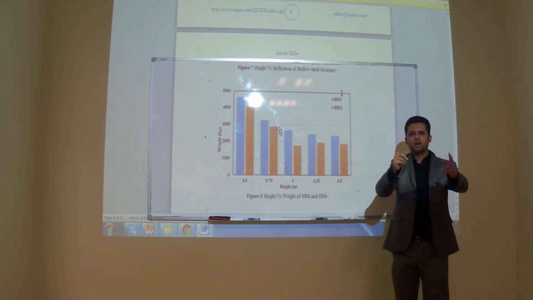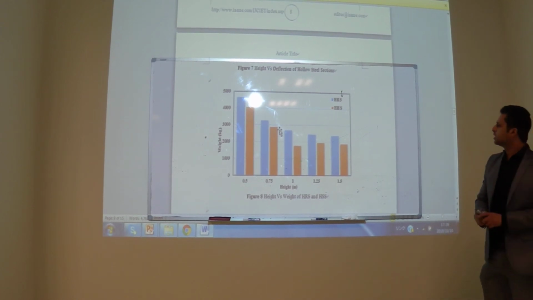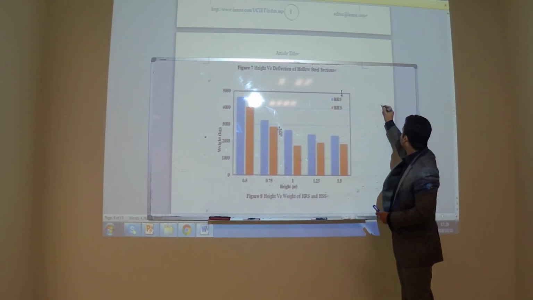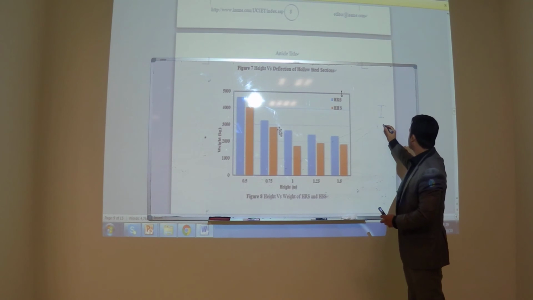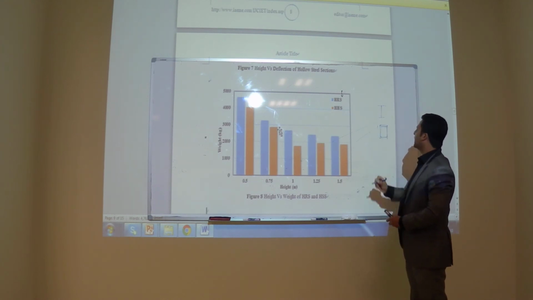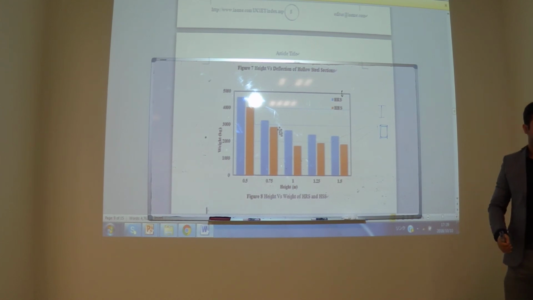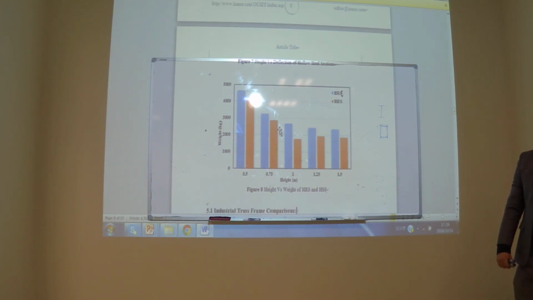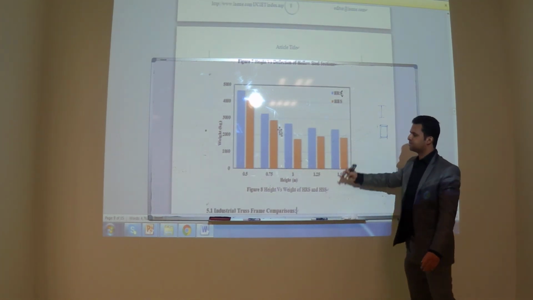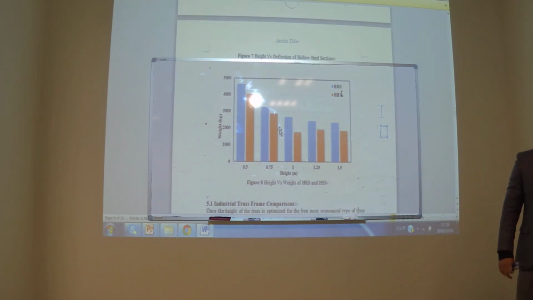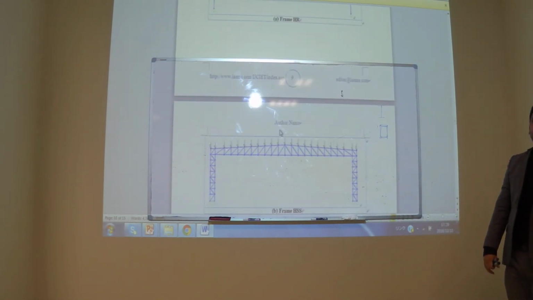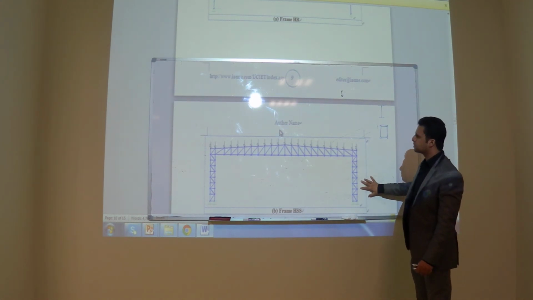I mean, you have the I section here. This is the I section. Many people use this for the trusses, but what I did, I replaced this I section with the tube, HSS being hot rolled hollow steel tube. So again, now the weight further reduced. And then, instead of providing the steel column, I provided the truss columns.